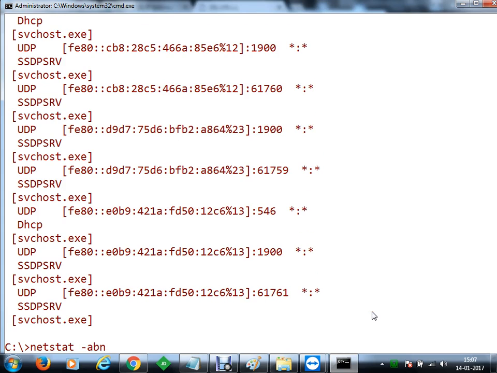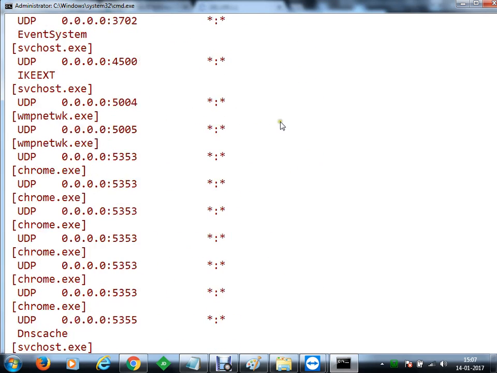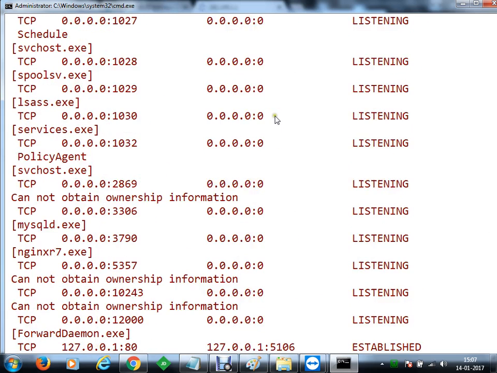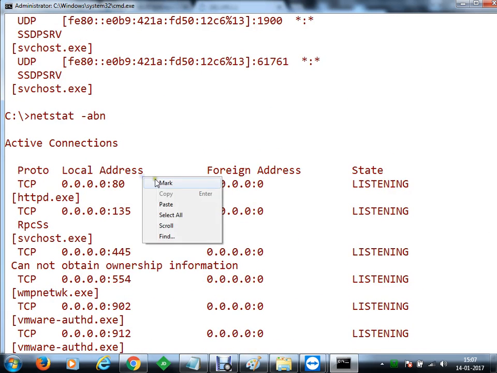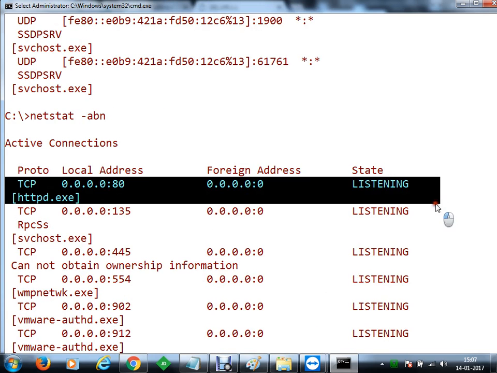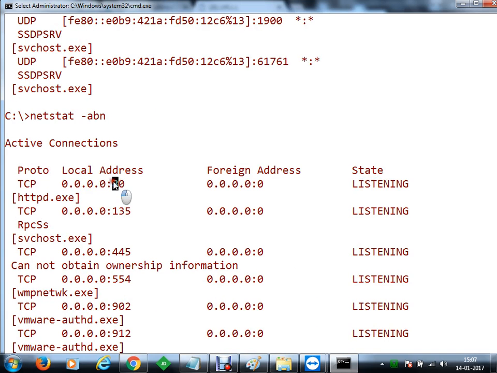So with netstat -abn we just checked, and if you go to the top, you can see that here on your port number 80, a program HTTPD, that is HTTP daemon. This HTTPD stands for your web server is running. So the web server is running on port number 80 and it is listening for the connections.